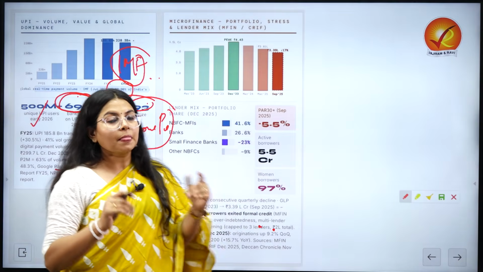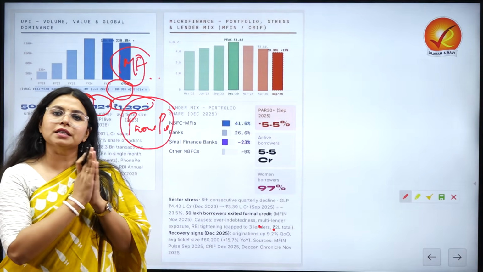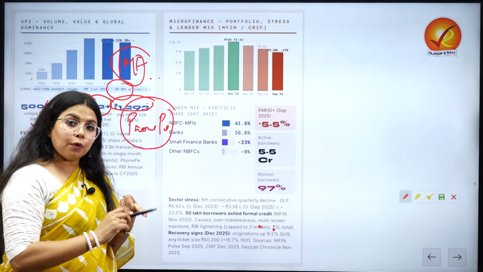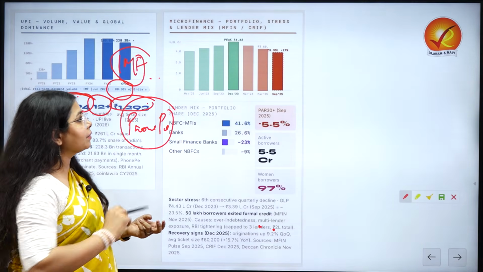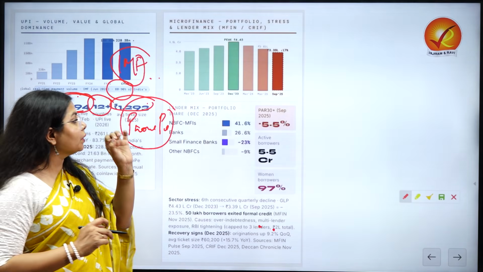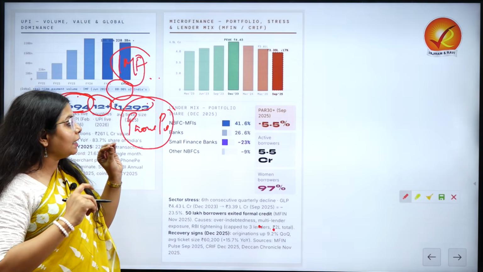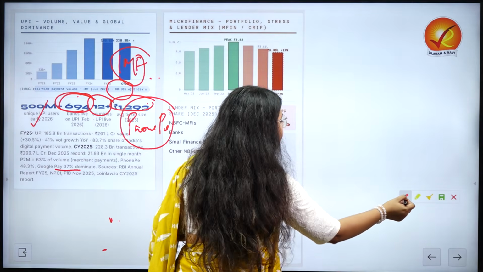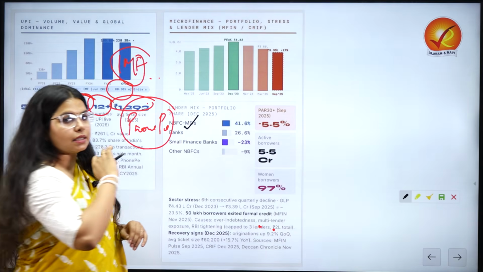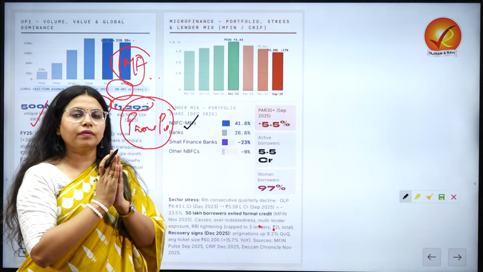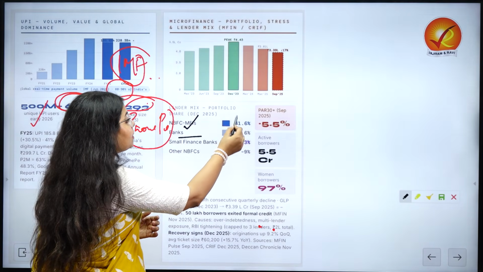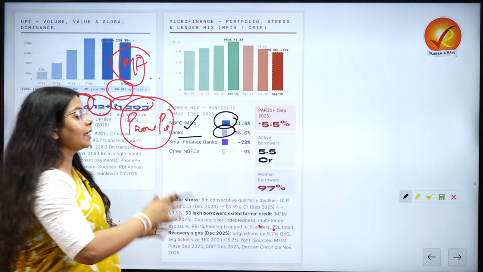The last factor that we are going to look into is the portfolio related to microfinance, where we look at not just the portfolio but also the stress and the lender mix. We have seen how microfinance is showing a gross loan portfolio in decline, but when we look at the lender mix, another thing clearly highlighted is that NBFCs are dominant when we are talking about microfinance institutions. Second, we have banks, and the NBFC and bank numbers are highly different.